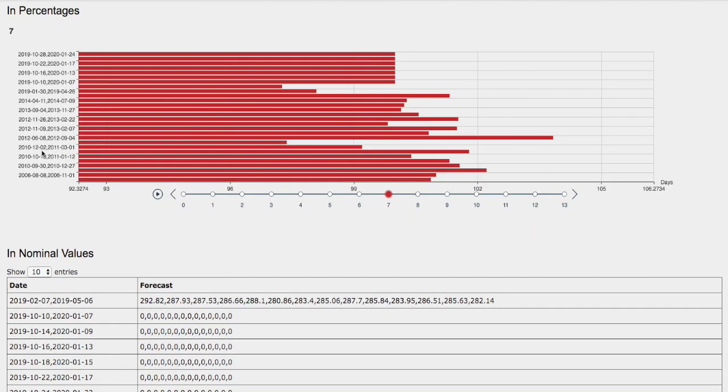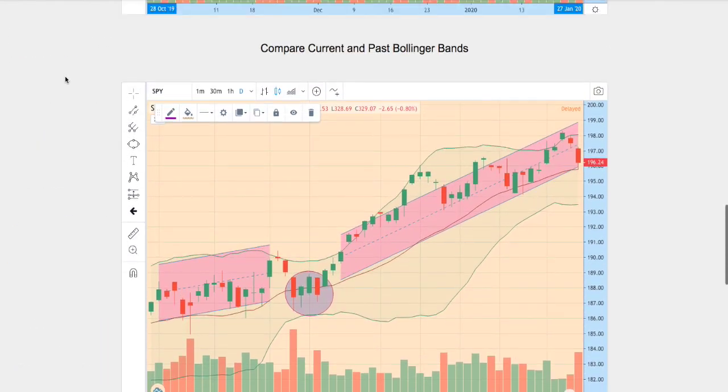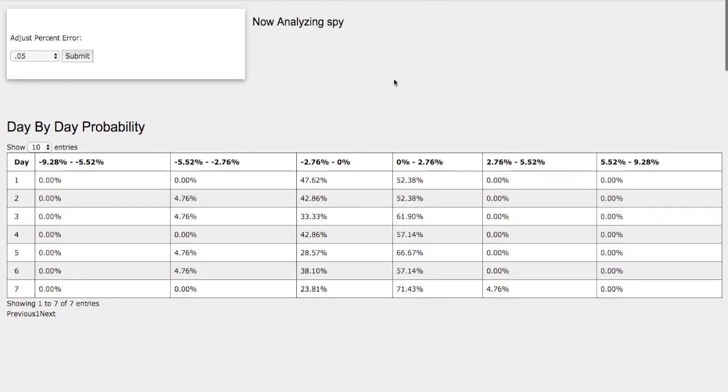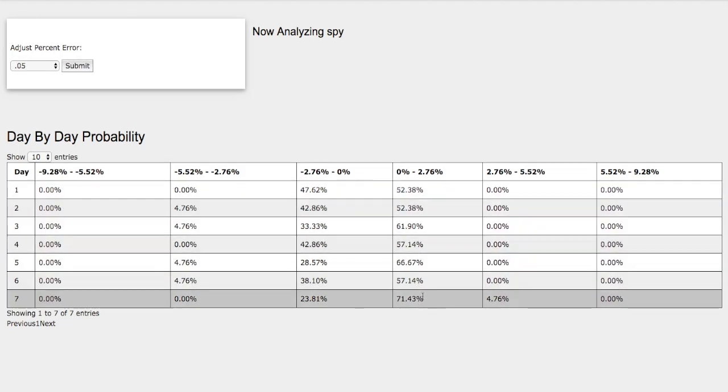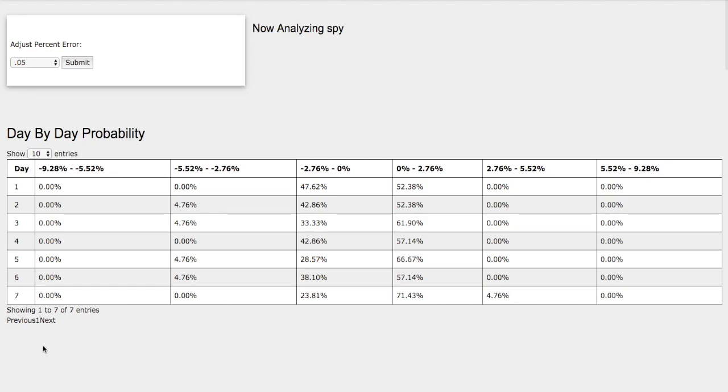So the model that we just examined was April 11th to July 9th, 2014. Back then, the S&P 500 was up around 28 basis points. So if we go back to the day-by-day probability model, it does coincide with this first standard deviation to the upside. It is a 71% chance of it happening, so the S&P 500 may head a little bit higher in the next coming days. Again, this model is now available in the link below, so do check it out.